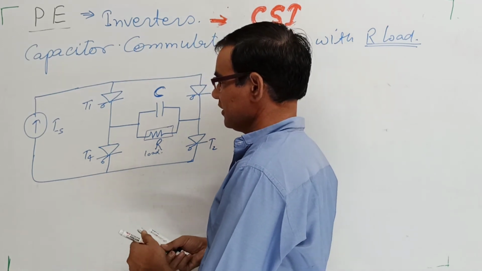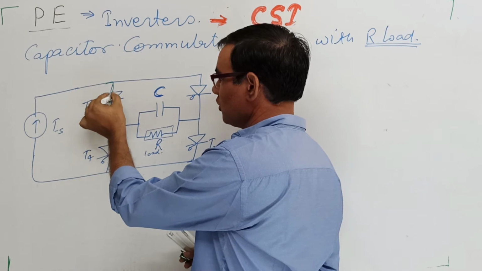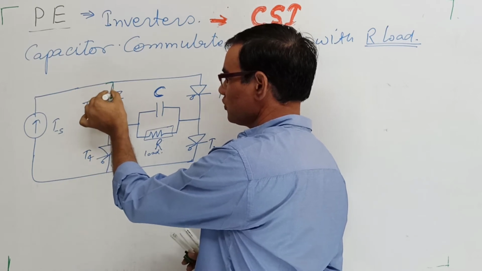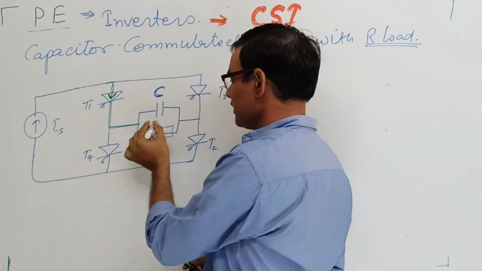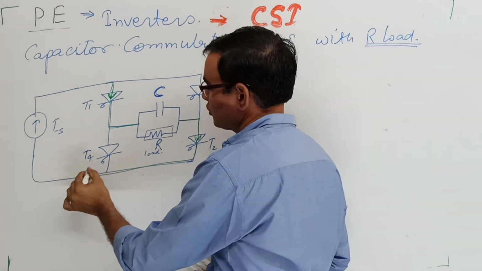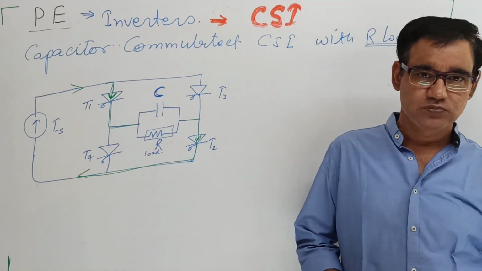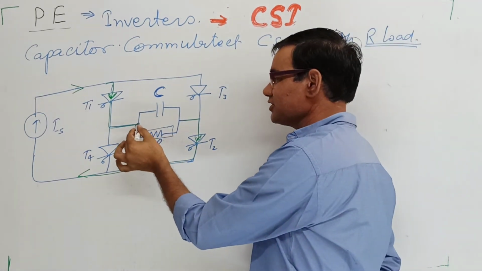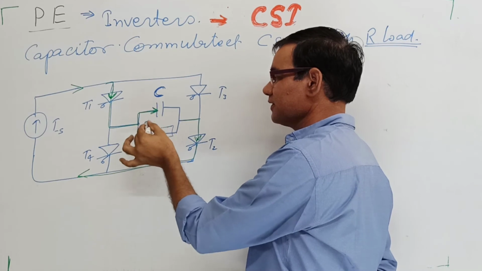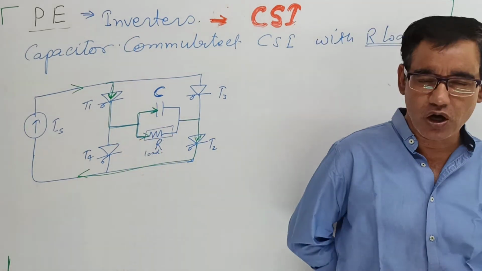Initially, there is a current. When this switch is on, the current flows through thyristor 1 and 2. It will charge the capacitor and also flow through the load resistance.